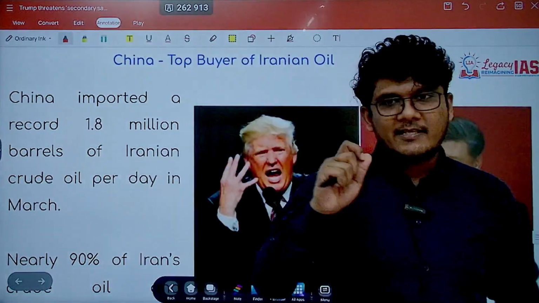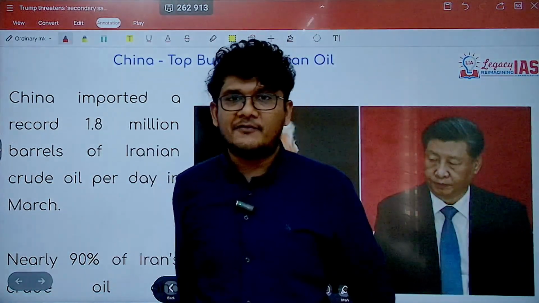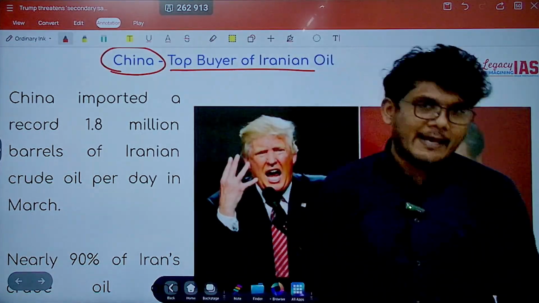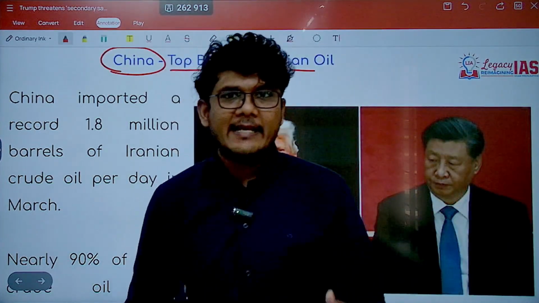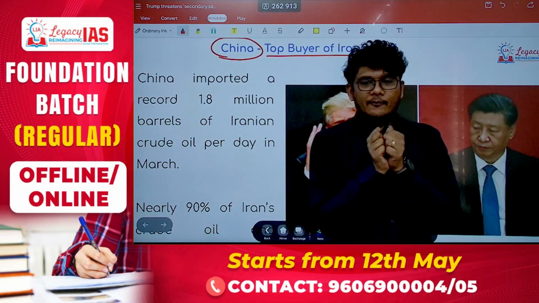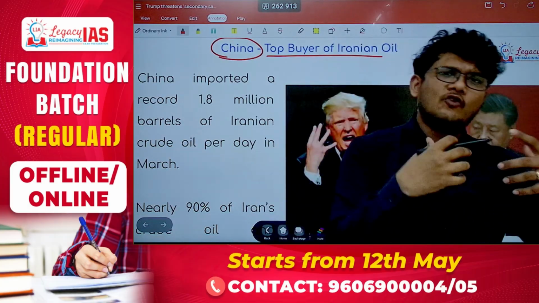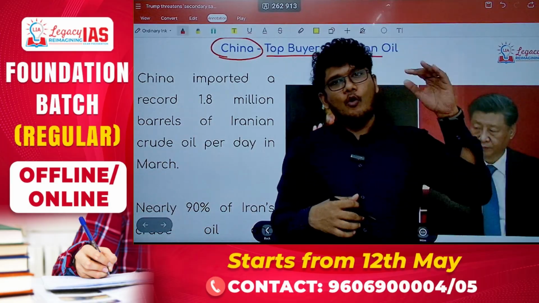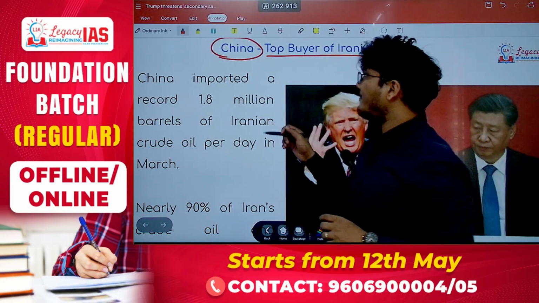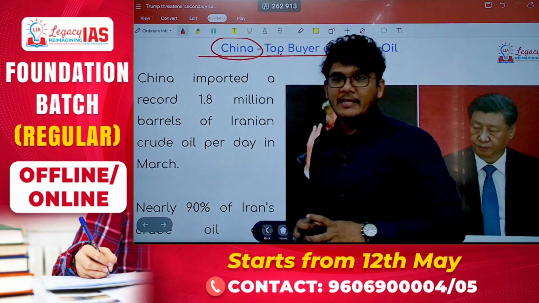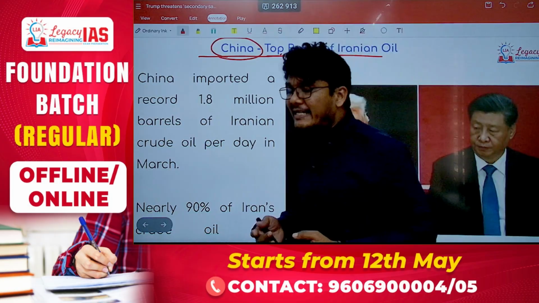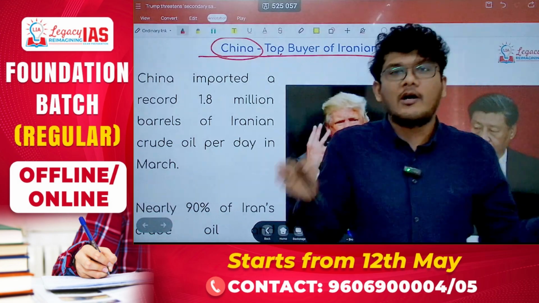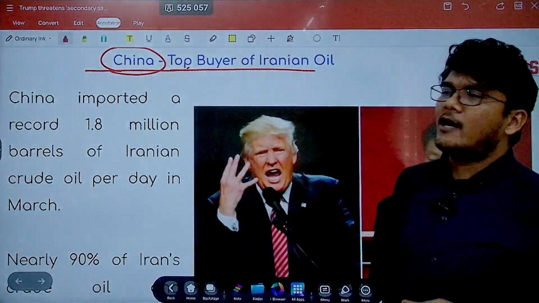Now, one interesting angle this particular warning gives is the fact that it is China who is the top buyer of Iranian oil. And what is happening already is the USA-China trade war. In fact, China has had the edge since the beginning of this trade war, right? And has overpowered USA because of that. So having said that, this step that Donald Trump has taken, or the warning, can actually be sensed to be hinted or targeted towards China, because China is the top buyer of Iranian oil.